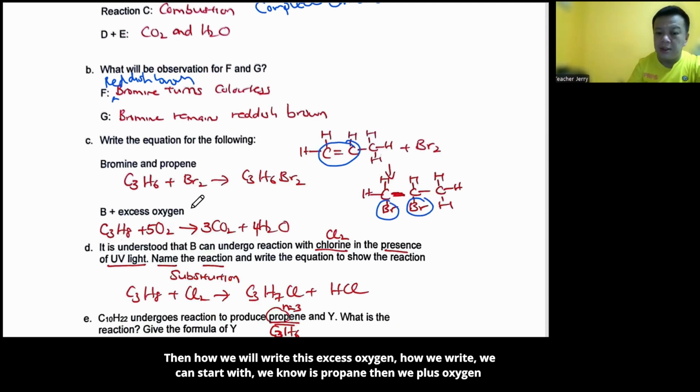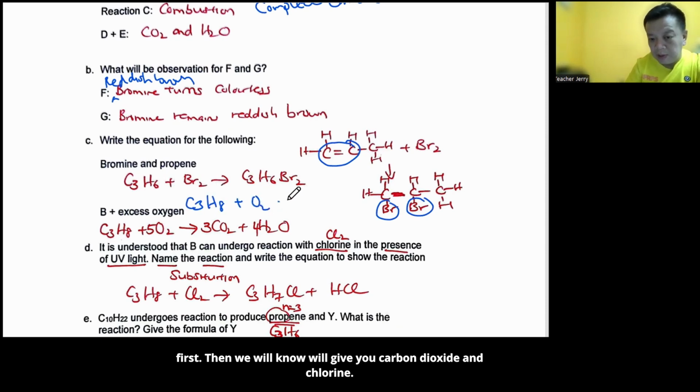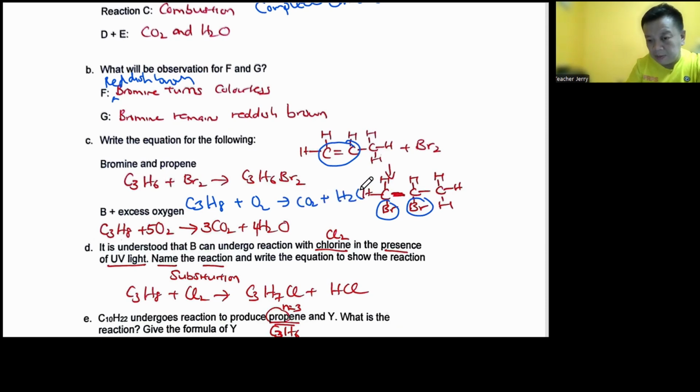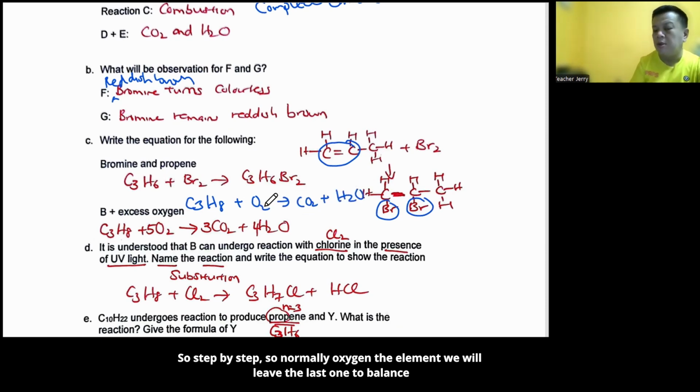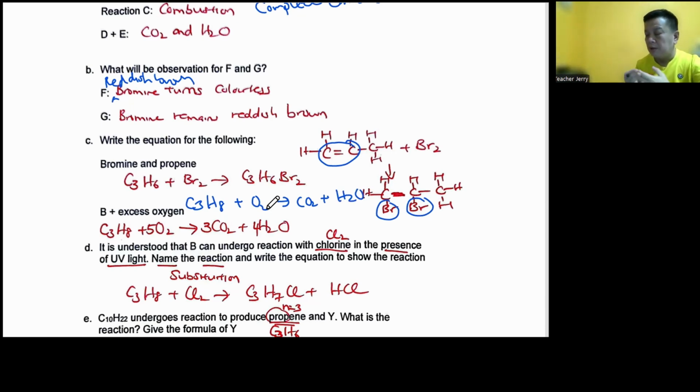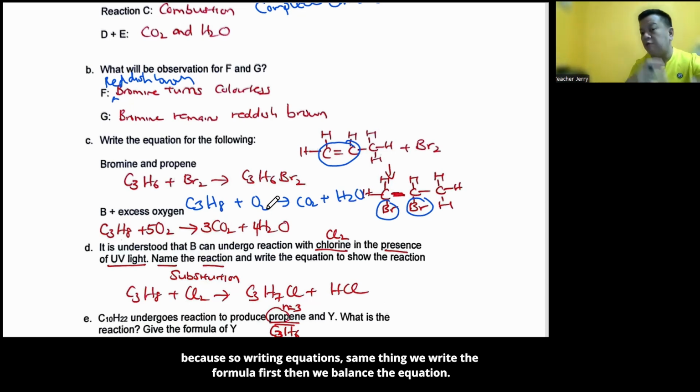Okay, then how do we write this excess oxygen? Okay, how we write, so it can start with, okay, we know it's propane, then we plus oxygen first, right? Then we know it gives carbon dioxide and steam. So step by step. Normally oxygen, the element, we will leave the last one to balance. Because when writing equations, same thing, we write the formula first, then we balance the equation.